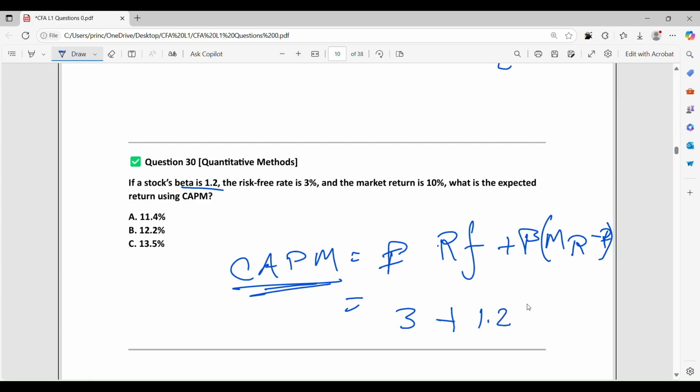Risk-free is 3 plus 1.2 times 7. Therefore the correct answer is 11.4%.